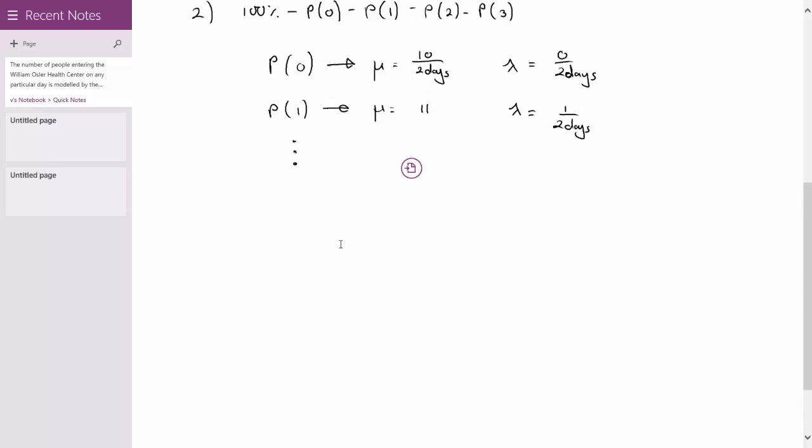And equivalently, I'm just going to plug that in now. So 1, which is the equivalent of 100%, minus e to the negative 10 times 10 to the power of 0, all of this over 0 factorial, and we're going to plug this in for p of 1 as well, so on and so forth, minus p of 2.